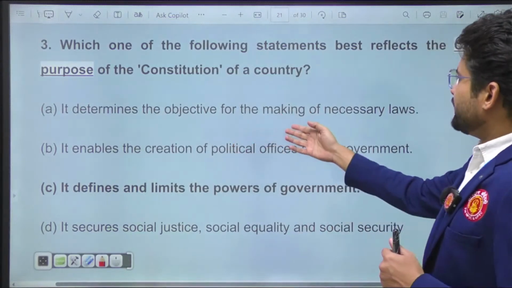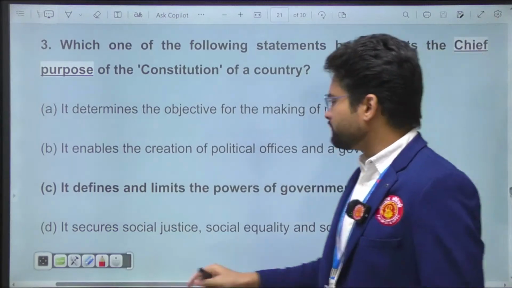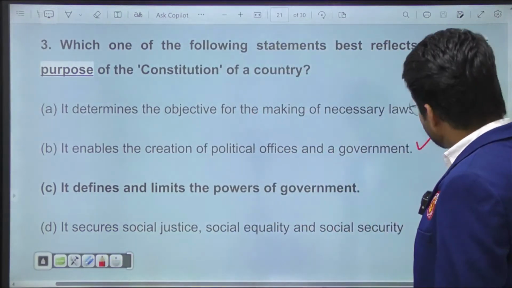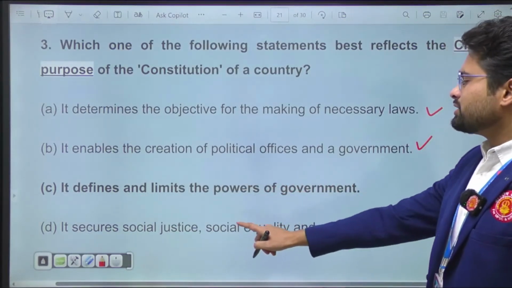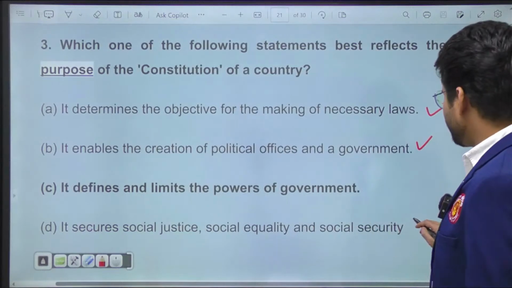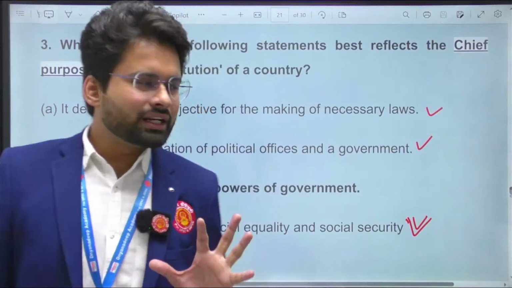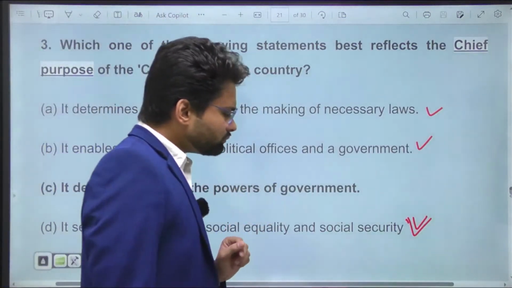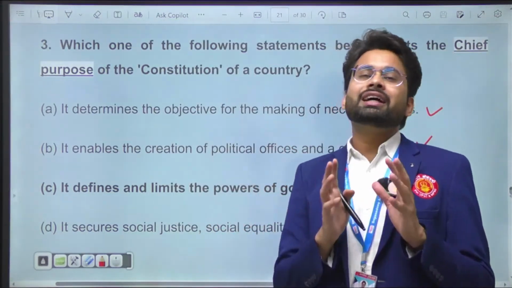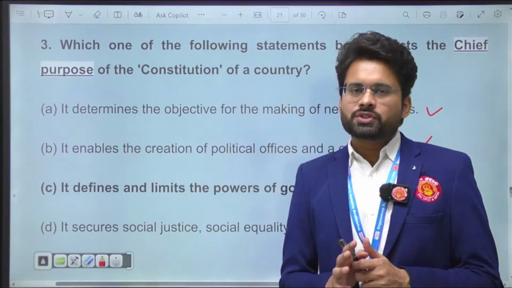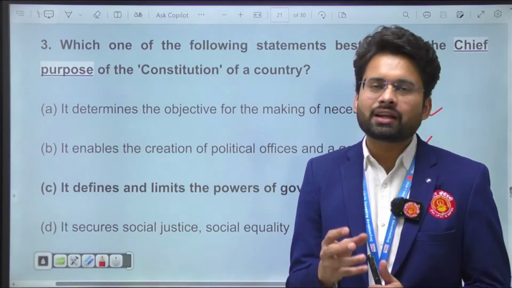The first option says it determines the objective of making necessary laws. Fine. It enables the creation of political offices and governance. This is also fine. The third defines the limits of the powers of the government, and the fourth secures social justice, social equality, and social security. If you observe the options, you will see reasonable similarity among them, and you might get confused, because all of these options look correct. But among these four, you have to choose the most correct, the most appropriate.